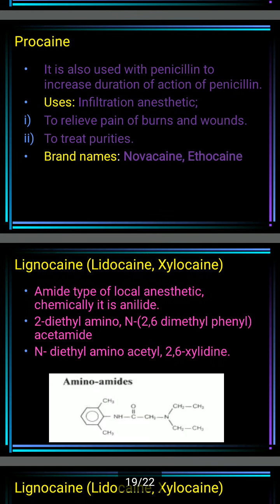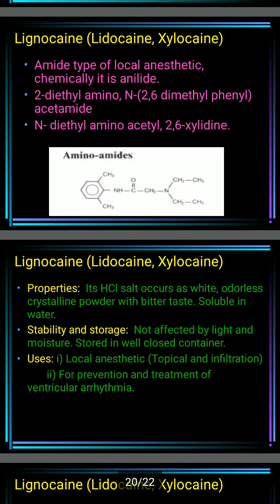Now the next compound that we are going to discuss is lignocaine. It has synonyms like lidocaine and xylocaine. It is an amide type of local anesthetic, and chemically it is an anilide. It is 2-diethylamino-N-(2,6-dimethylphenyl)acetamide. Lignocaine has properties like occurring in the form of hydrochloride salt as a white, odorless crystalline powder with bitter taste, soluble in water, and it should be stored in a well closed container.